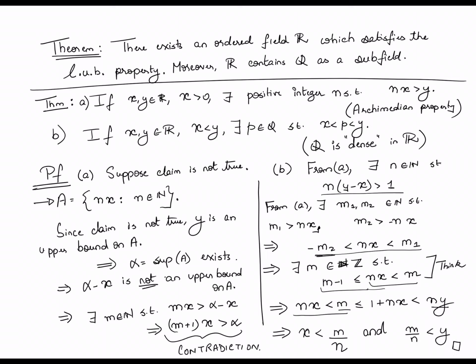So we have now constructed, remember I don't know if m is positive or negative, but n by construction is positive because it's a natural number, right? m is some integer. So we have constructed this rational number m by n such that m by n is more than x and less than y. Which means that we have found a rational number which lies between x and y.